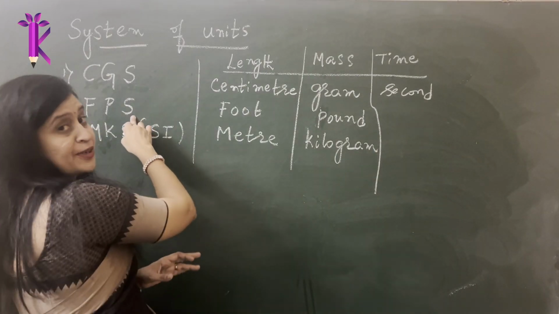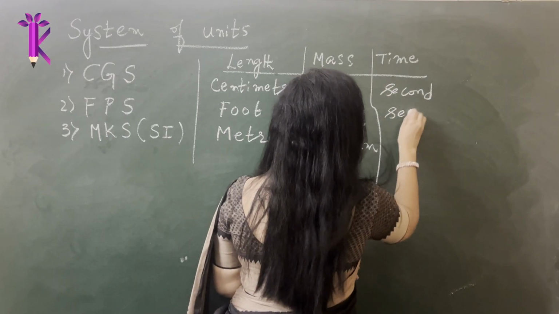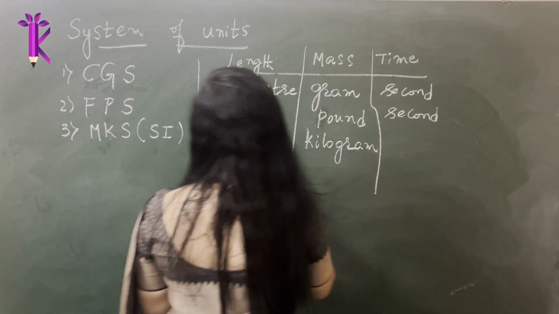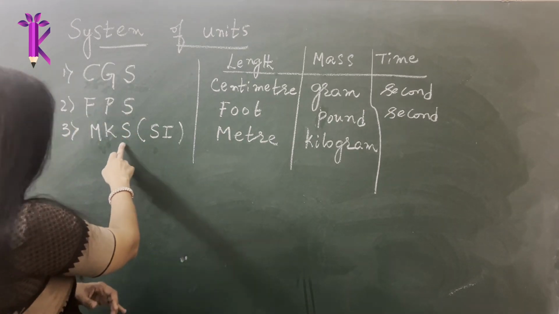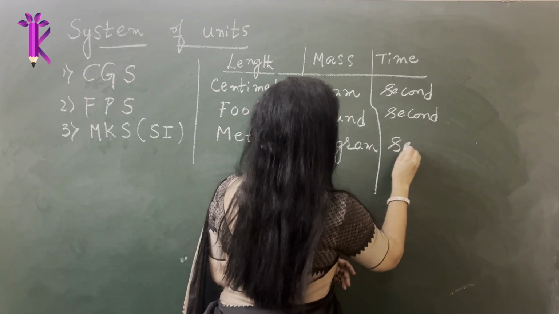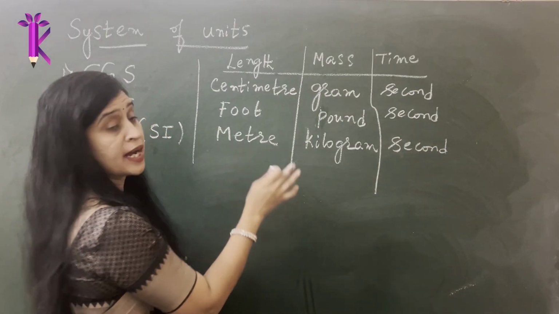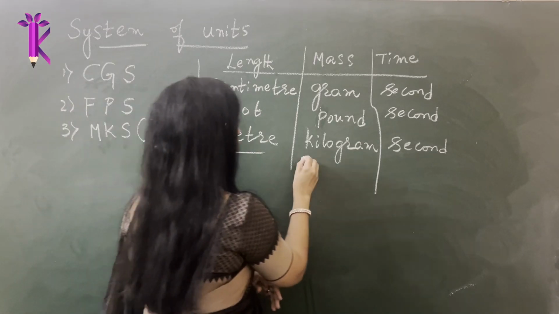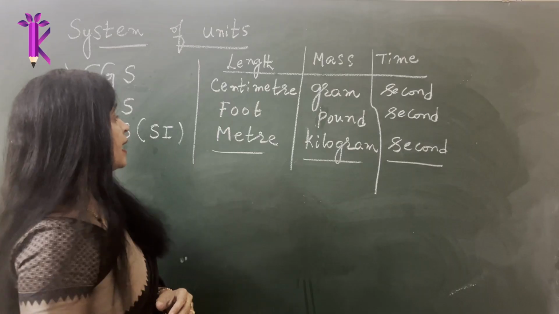Similarly, S stands for second even in the FPS system. So this is also second. And the last one, which is the MKS or the SI system, also time was measured in second. Okay, so this you must remember. This is something that we are using right now, which is used worldwide even now.